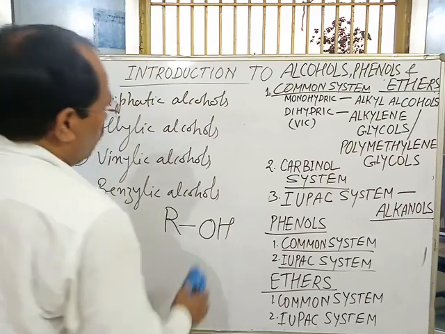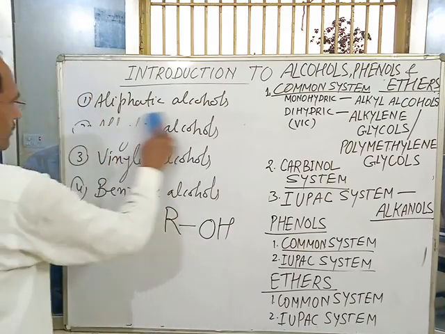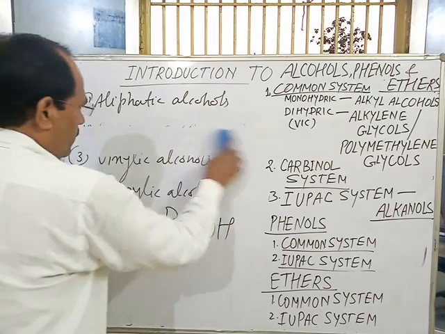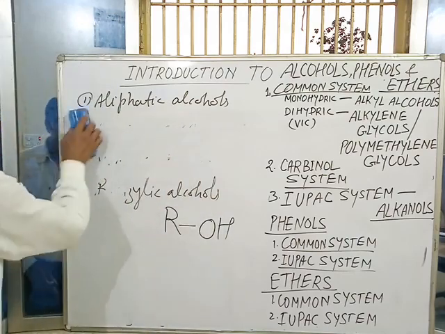First of all, classification of aliphatic alcohols. How are aliphatic alcohols classified?